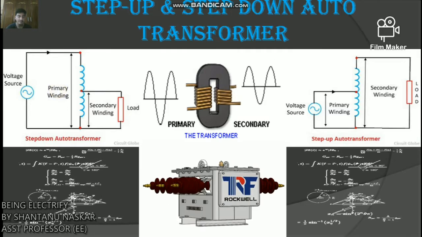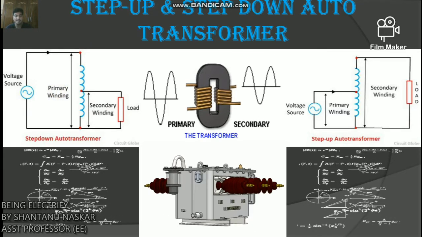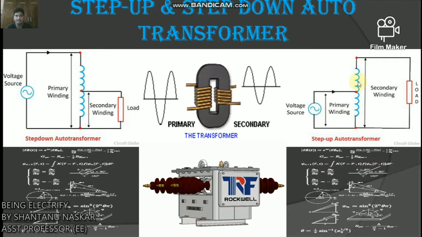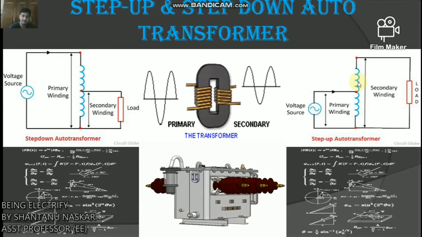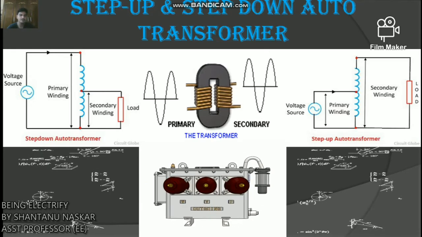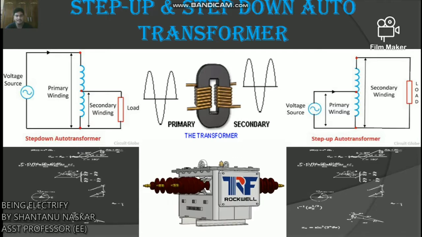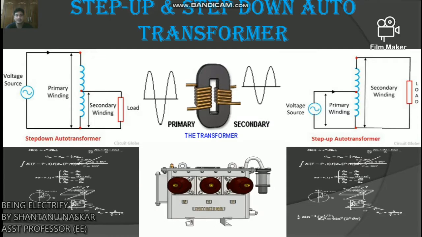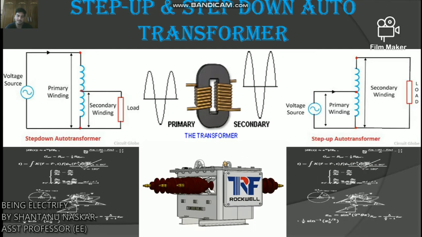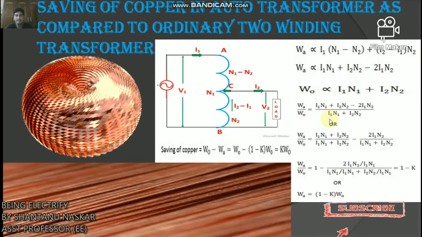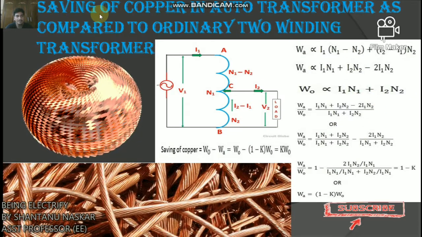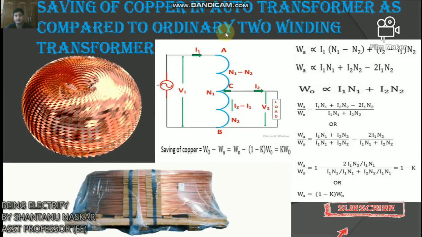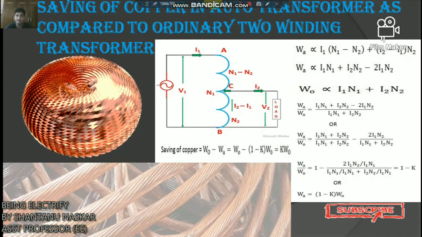And when the primary voltage is smaller than the secondary, then it is called a step up auto transformer. This is like the conventional transformer, step up and step down. These step up and step down auto transformers both have low cost, better regulation and low losses. Okay, next I will discuss the saving of copper in an auto transformer as compared to an ordinary two winding transformer.